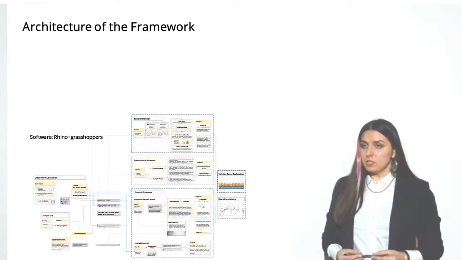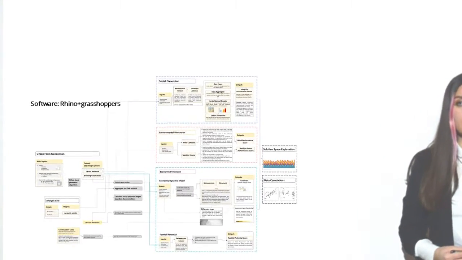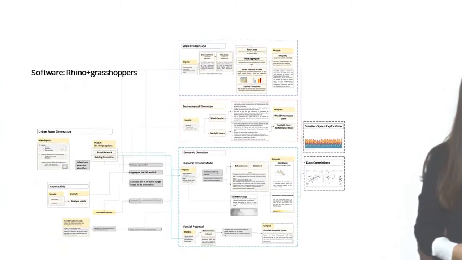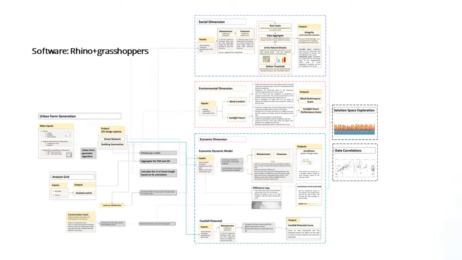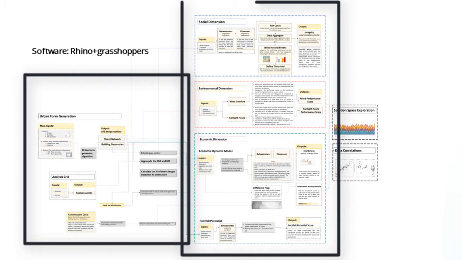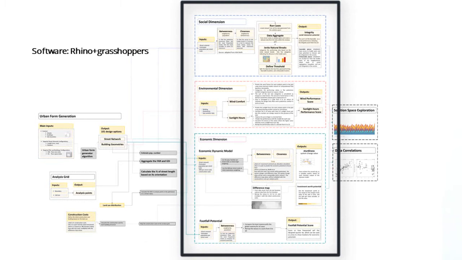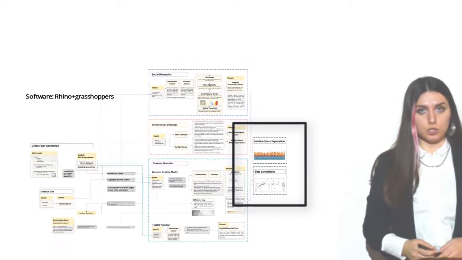In a nutshell, this is the architecture of the framework, and the beauty of it is that almost all of it works within Rhino and its visual programming language Grasshopper. It is mainly consisted out of three parts: the algorithmic parametric urban model, the evaluation part, where several methods to quantify the performance are elaborated, and the last part, the data analysis, which explores the solution space.